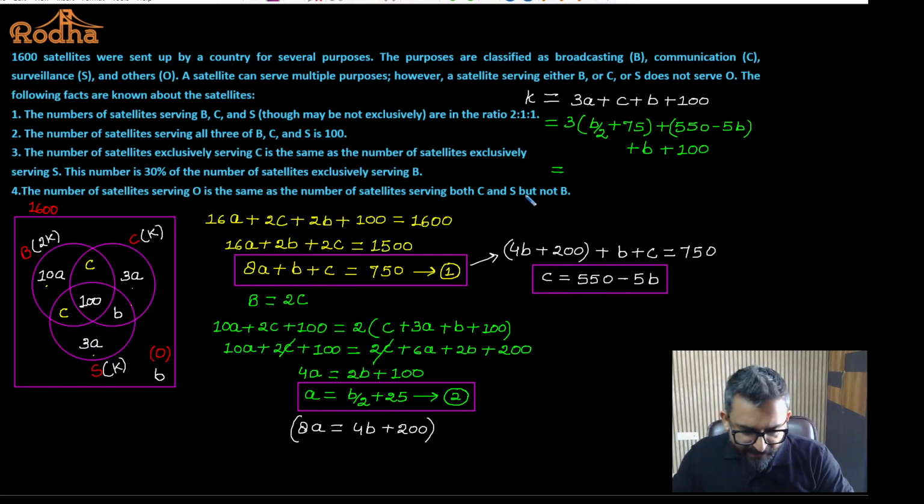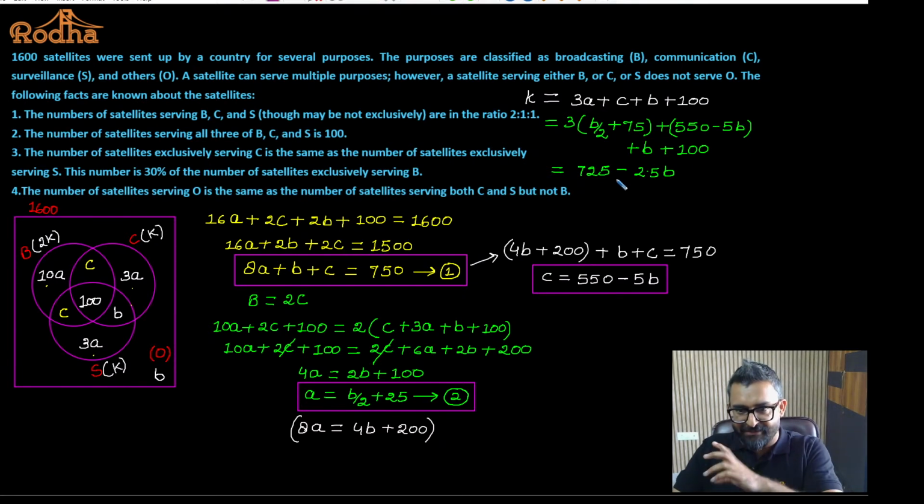Tell me guys, is that okay? So this is 550 plus 100, 650 plus 75 is 725, minus 725 minus this is B by 2, this is 5B, this is B. So 2.5B. Do you agree with this? 550 plus 225 minus 100, 725.